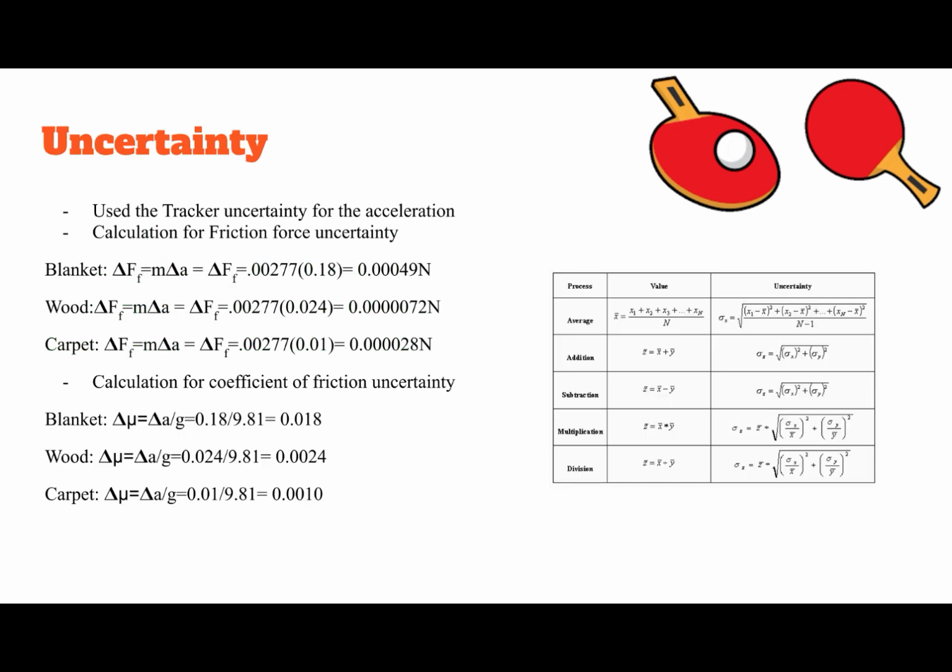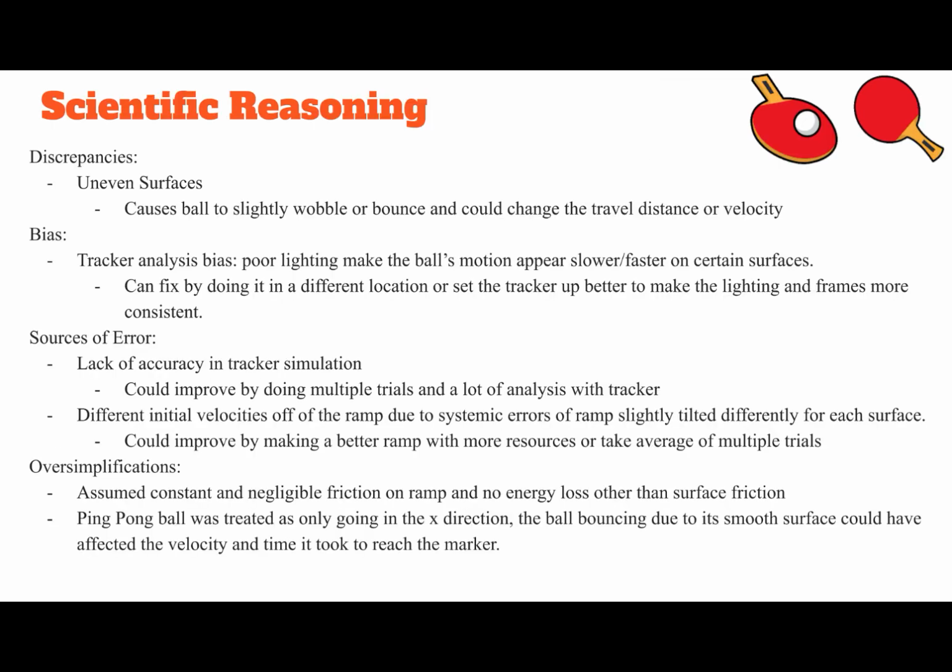This shows the uncertainty for the friction force and coefficient of friction. I used Tracker for finding the uncertainty of the acceleration, and I found these different uncertainties using the equations on the right. For scientific reasoning, first I start with discrepancies, and the first one is that there are uneven surfaces on the ground due to the carpet or the blanket.